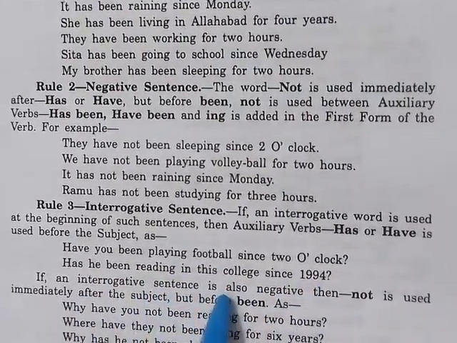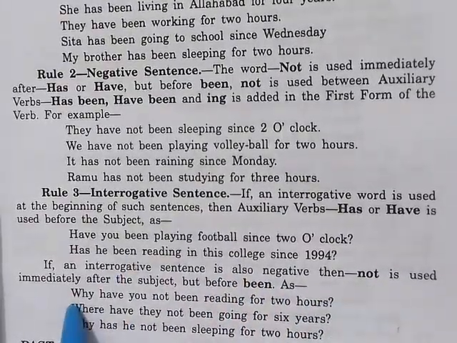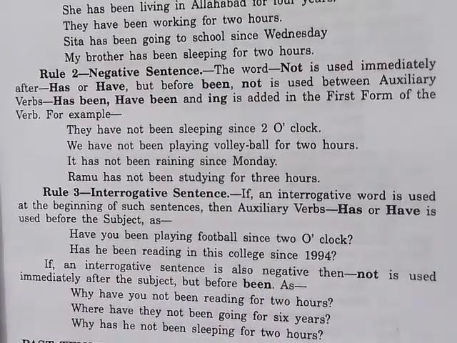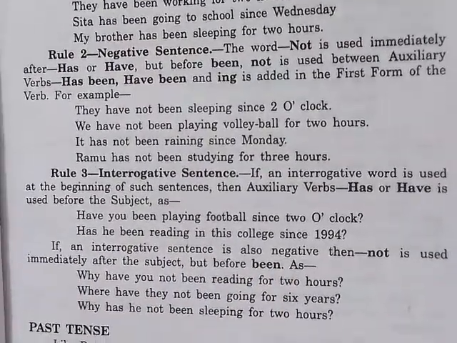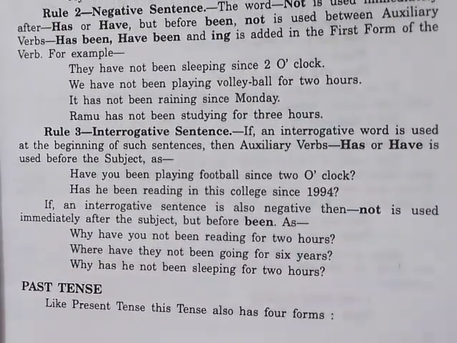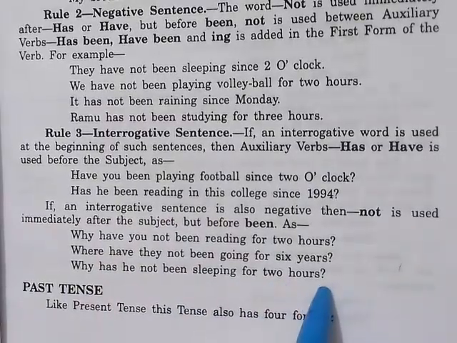If an interrogative sentence is also negative, then not is used immediately after the subject but before been. For example, why have you not been reading for 2 hours? Where have they not been going for 6 years? Why has he not been sleeping for 2 hours?